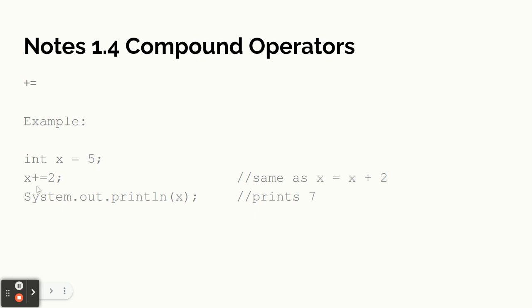And this line all by itself, just x plus equals 2, means take x and make it 2 bigger. It's the same as if I wrote x equals x plus 2, which I know is not a valid math equation. I mean, that's an equation that has no solution. But this isn't an equation. We're assigning a value to the thing on the left, remember? So when we say x equals x plus 2, that's just saying take x, add 2 to it, and replace x with that. So this is a shortcut. X plus equals 2 just means add 2.